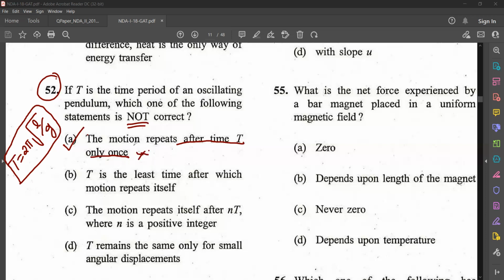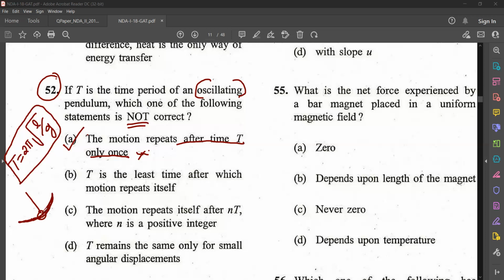Why? Because oscillation, what is oscillation? Oscillation itself means the motion repeats after time period T. That means T is the minimum time for the motion to repeat, isn't it? That means if this is a simple pendulum, it goes like this, comes back to the mean position, then goes like into this side, then comes back to the mean position.